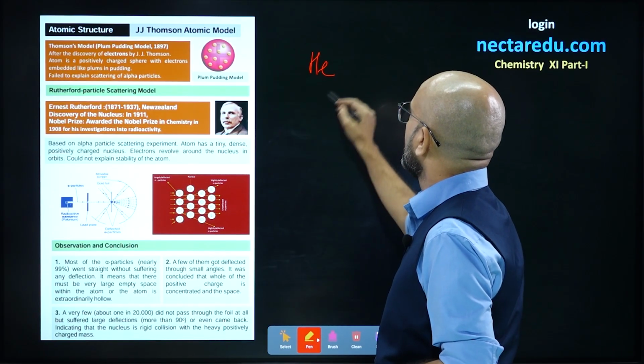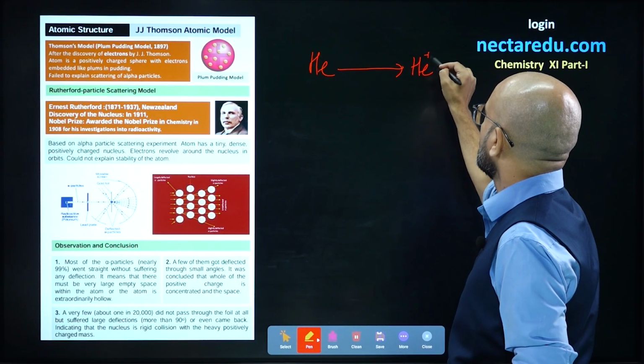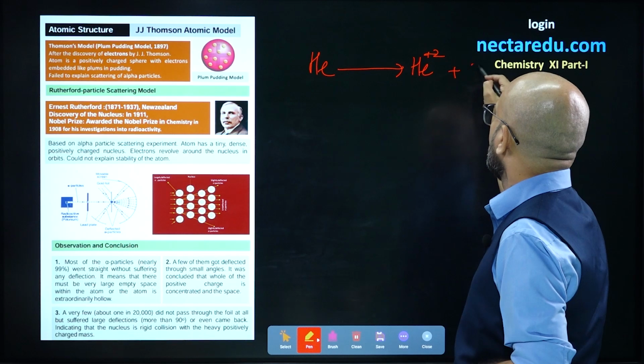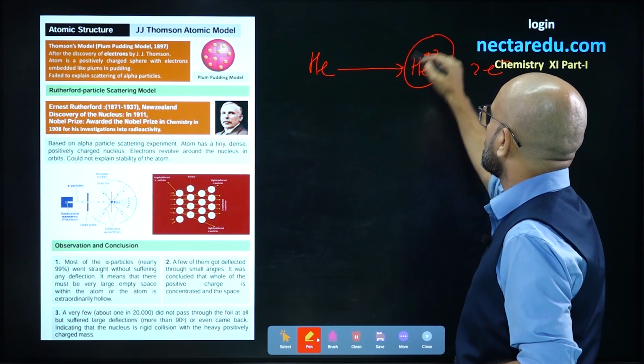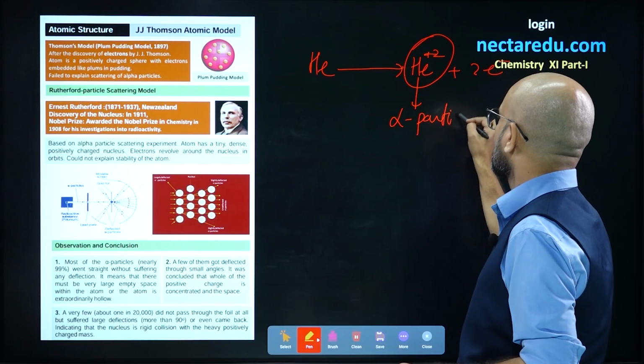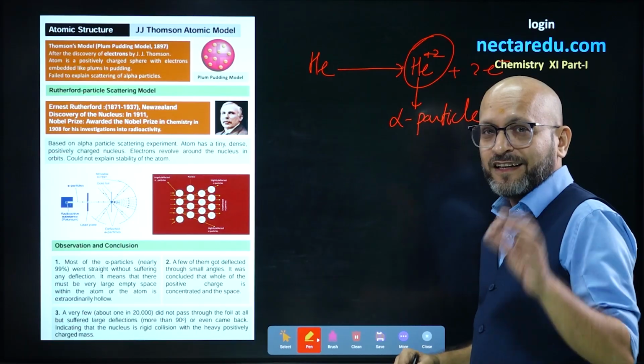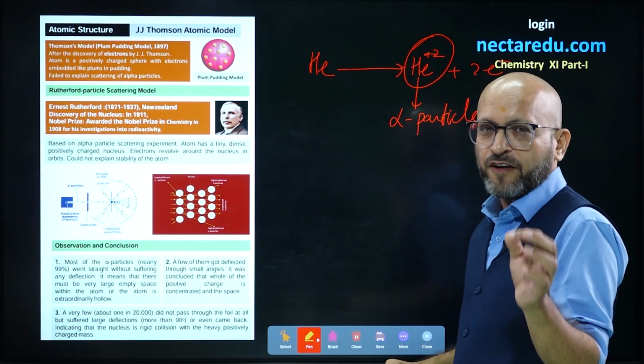A helium atom is there. You take out two electrons, then it becomes helium plus 2. And this helium plus 2 is called an alpha particle. All right. So positively charged helium is called an alpha particle.